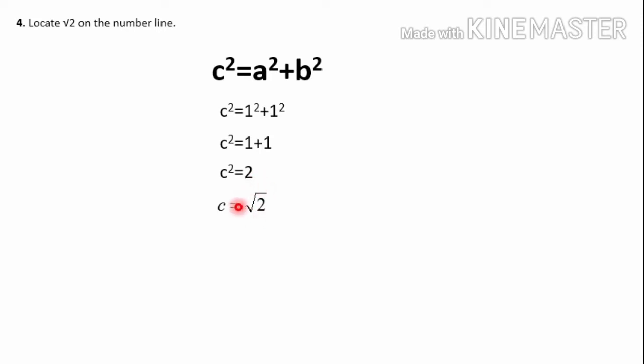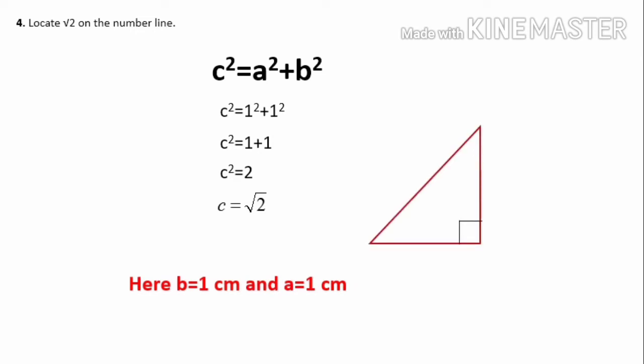How have we got this root 2? Let's recall. We have taken two sides, a as 1, b as 1, then we have got c as root 2. Means 1, 1 and root 2 are the sides of a right triangle. So let's take the right triangle and mark it as O, A and B, and OA I have to mark as 1 unit.